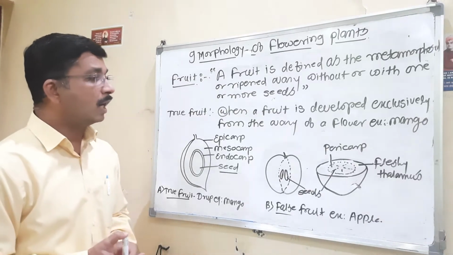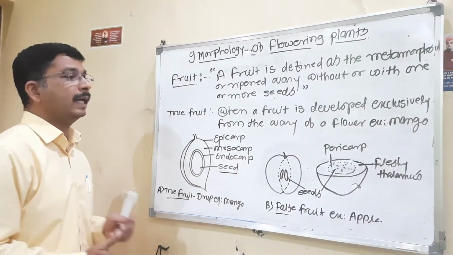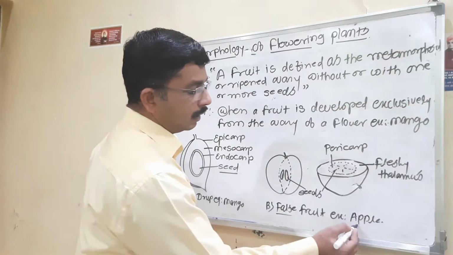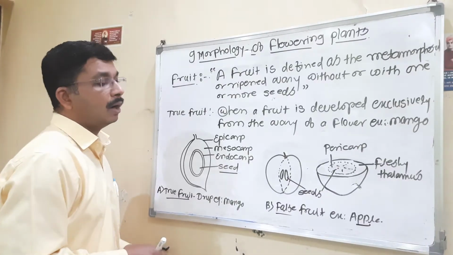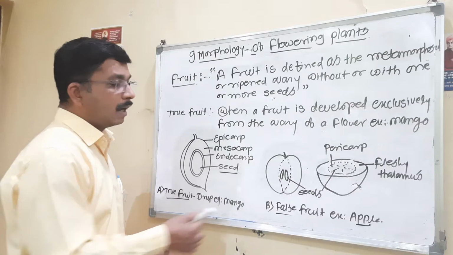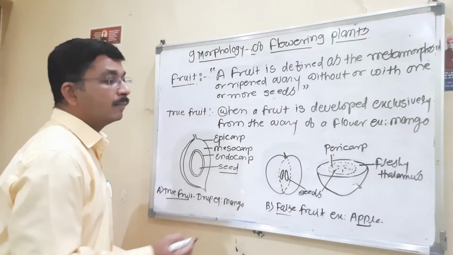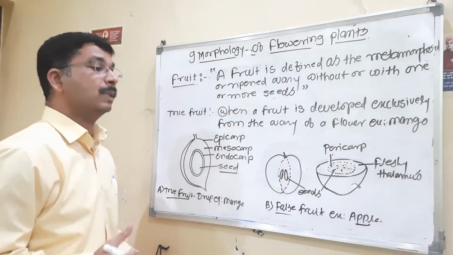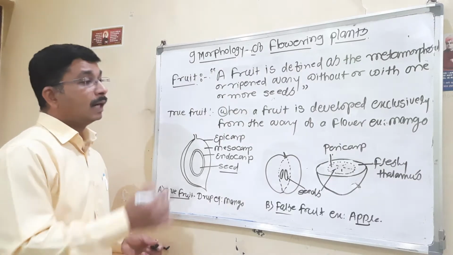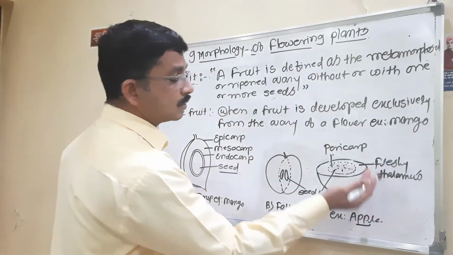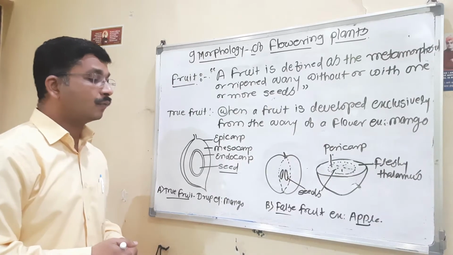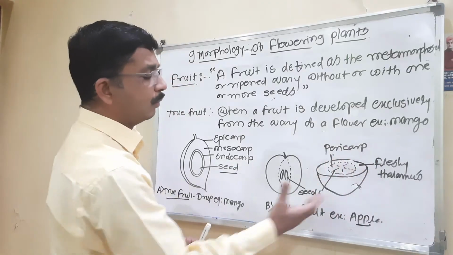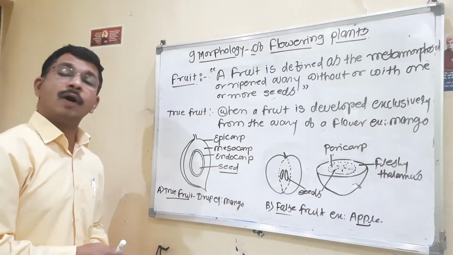A false fruit develops from a part other than the ovary. An example is apple. In apple we find the pericarp, and outside the pericarp we find the fleshy thalamus. The fruit develops from the thalamus rather than the ovary, so the thalamus plays a very important role in the false fruit.